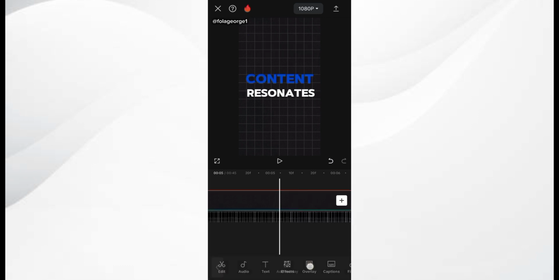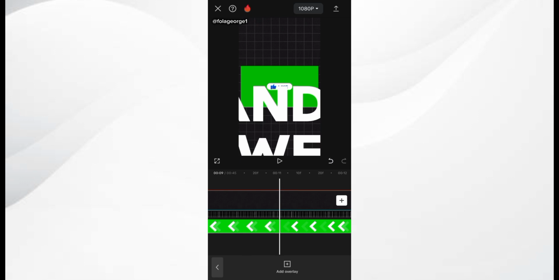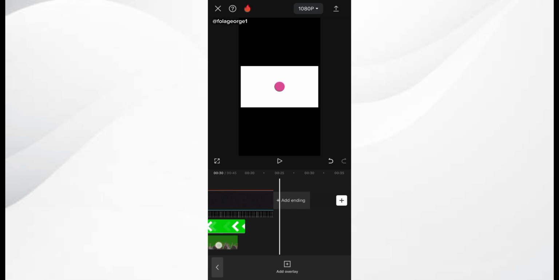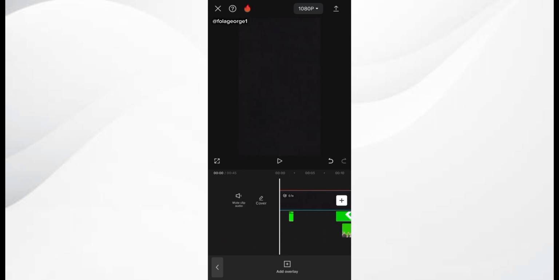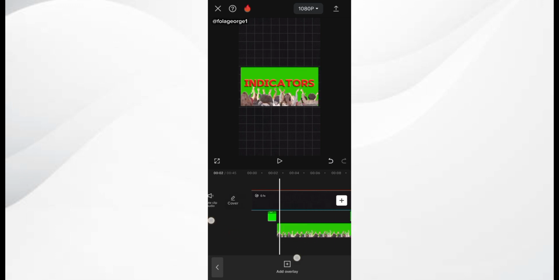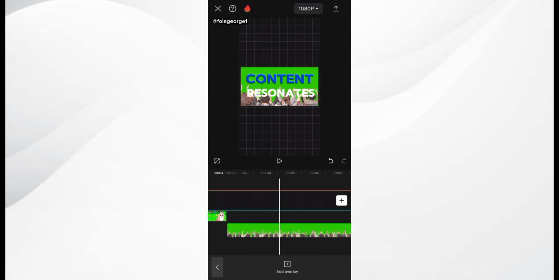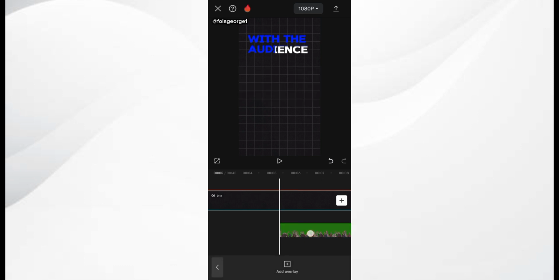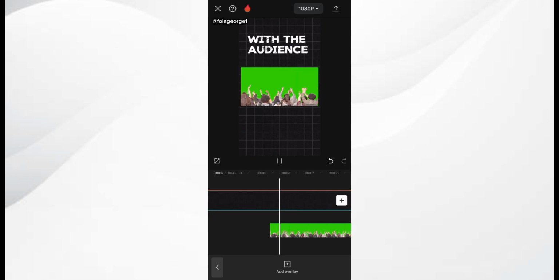In order to do that, just simply click on overlay. I already have that right here. So I just simply drag and position it to where I have my audience text, where I have content resonates with the audience. At this point, I'm just simply going to split this, delete that, and position it right here, where I have the audience text coming in.